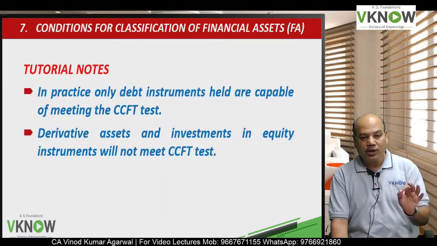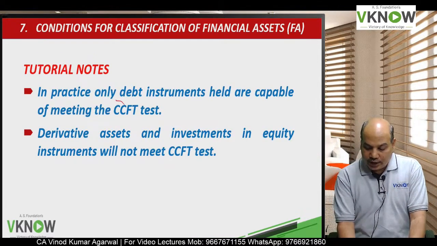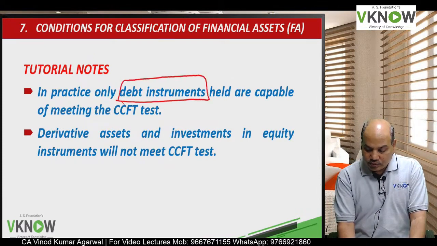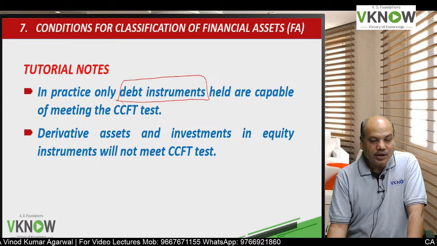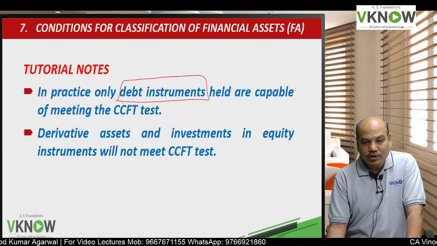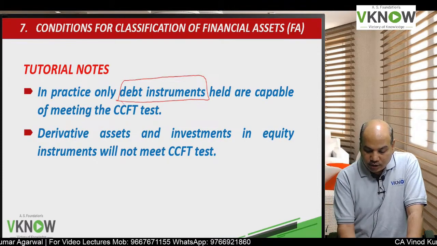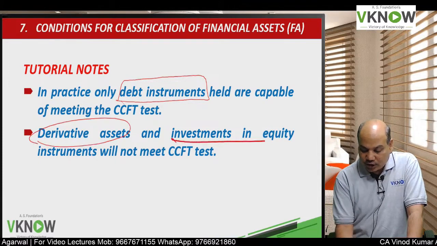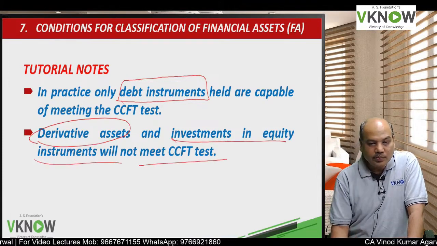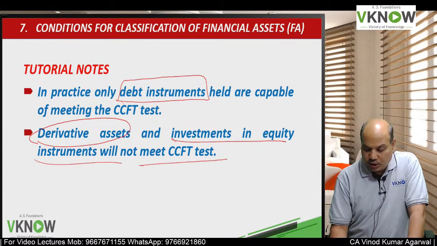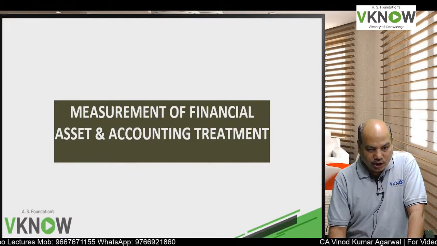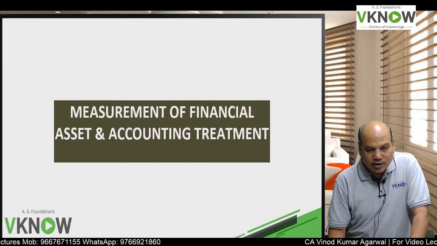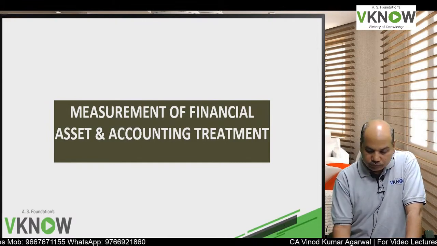So only debt instruments are capable of meeting the contractual cash flow test, like investment in debenture, investment in bond. Derivative assets and investment in equity instruments will not be able to meet the contractual cash flow test because there is no contractual cash flow and there is no specified date also.